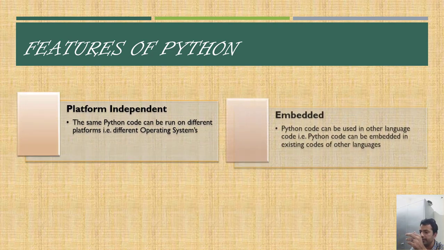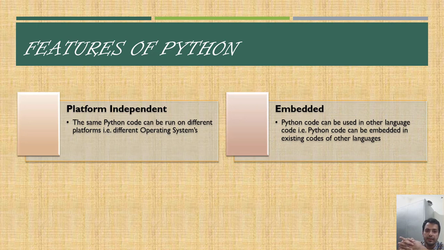The next feature is that it is embedded. Embedded means that we can embed the Python code inside the code of any other programming language. Suppose we have some code written in Java. We can embed the code that is written in Python inside that Java code.